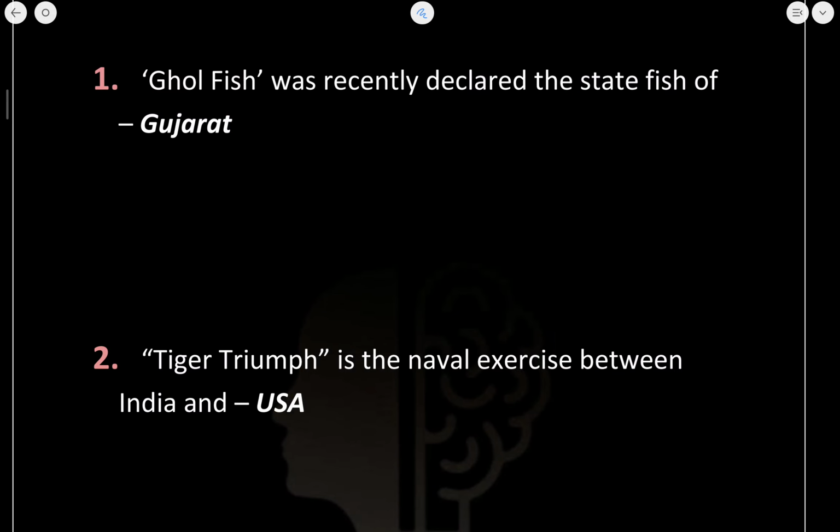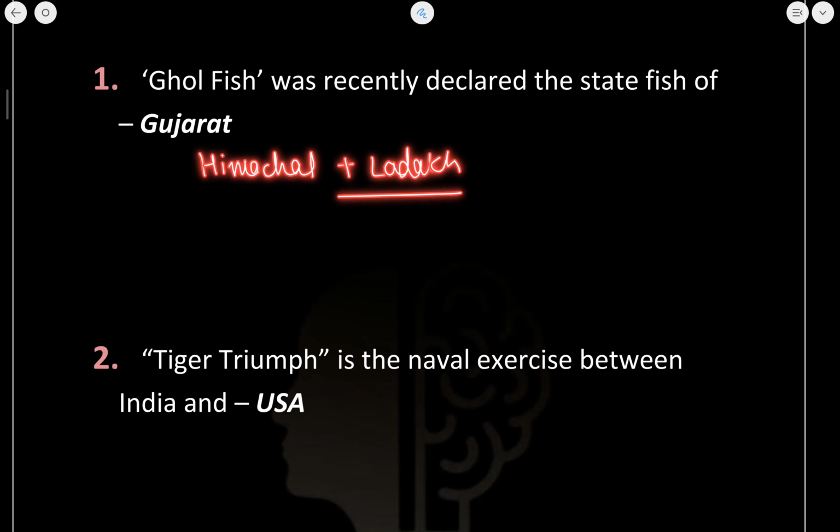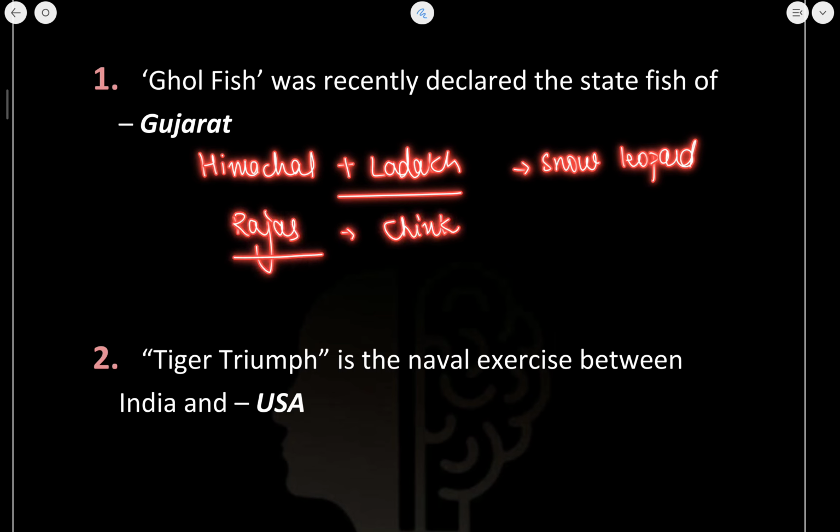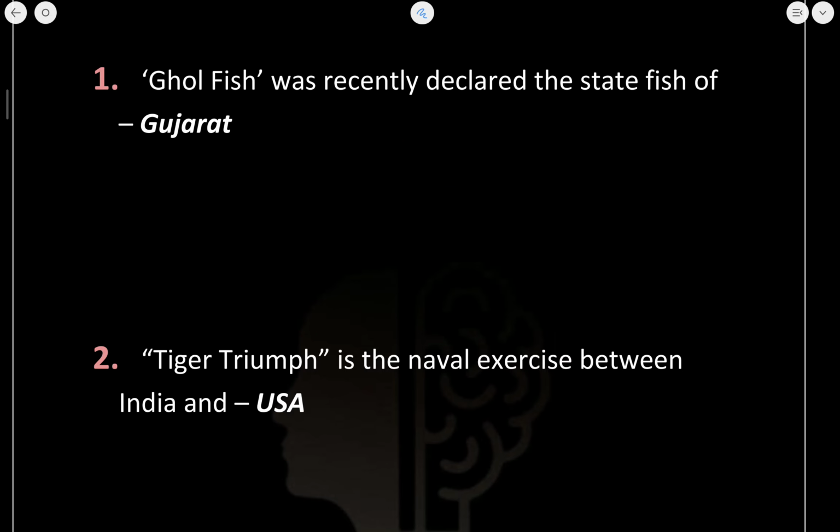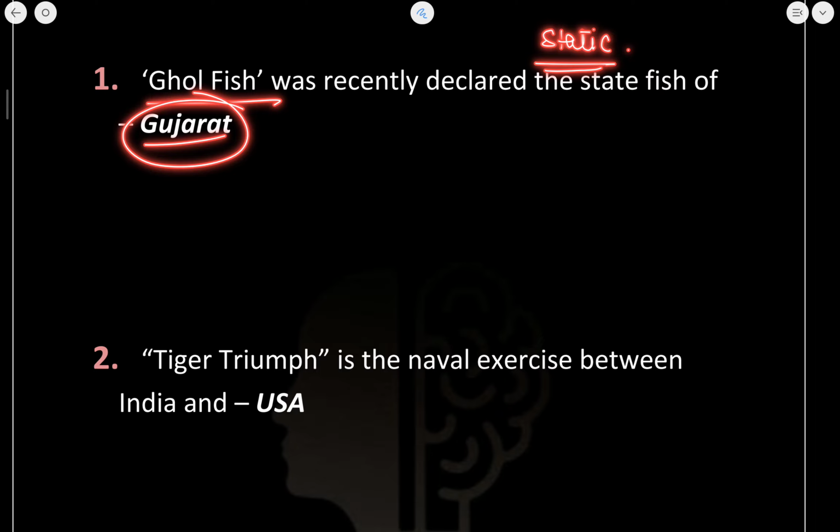Next, if I talk about Himachal Pradesh and Ladakh, both of these states have the snow leopard as their state animal. Okay. Next, if I talk about Rajasthan, there is the Chinkara, and if I talk about Sikkim, the red panda is the state animal of Sikkim. So I have explained many of the facts related to this. This current affair is covered, and along with it I have also taught you some of the static points as well. Okay.